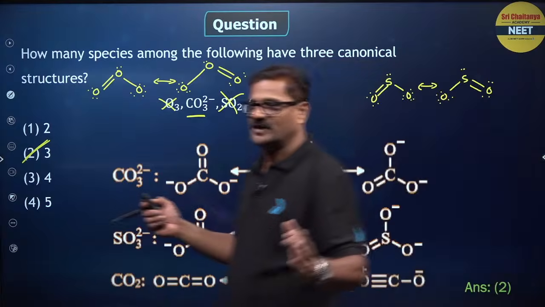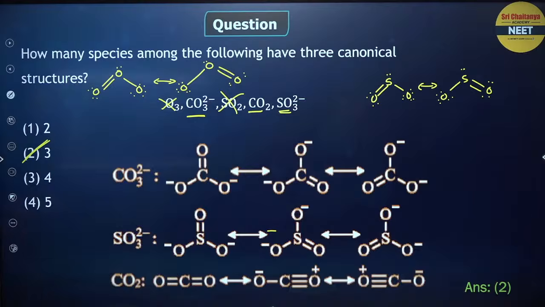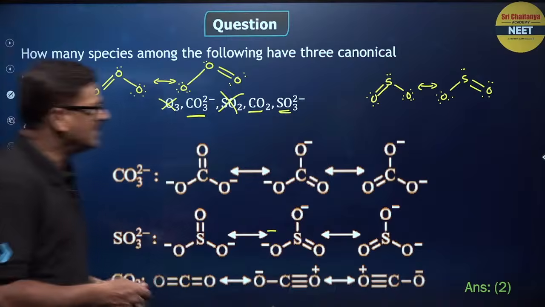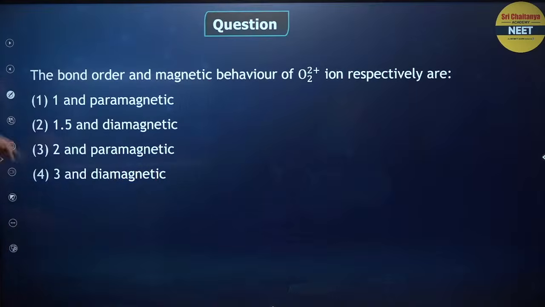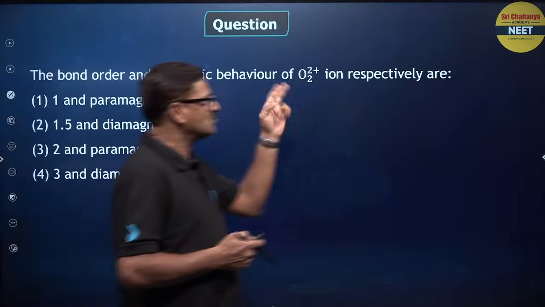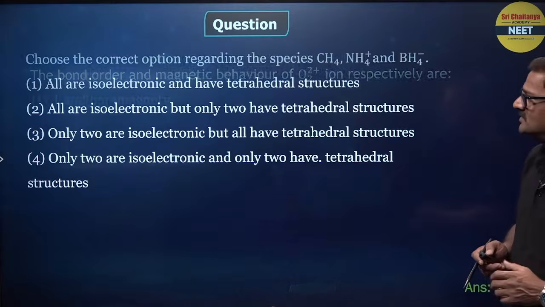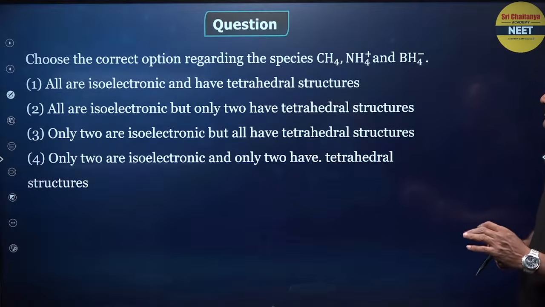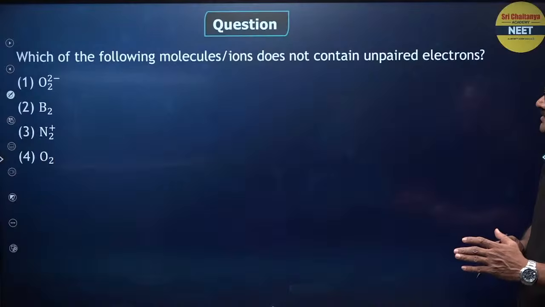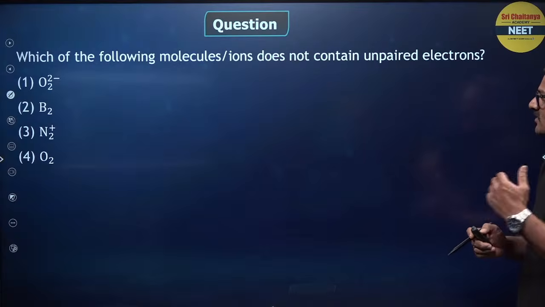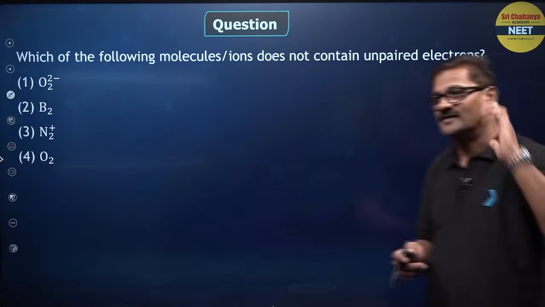If you have any doubts, please let me know. Now, moving ahead, the bond order and the magnetic behavior of O2 plus respectively. I think we finished this, okay, leave it, we finished this question. And choose the correct option regarding this is also completed, sorry. Which of the following molecules or ions does not contain unpaired electrons? So you have to write the electron configuration.